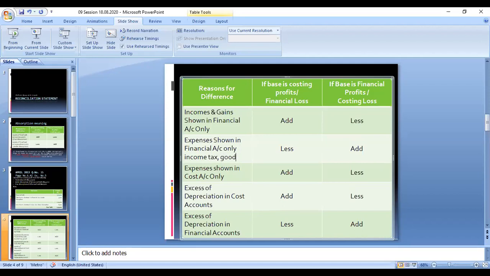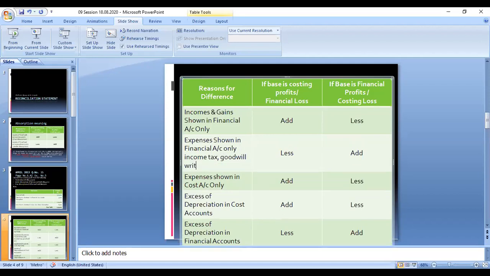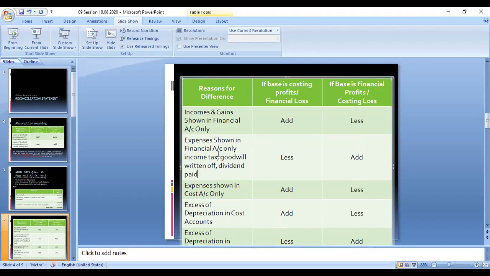These are all expenses shown only in the financial accounts. And one more thing, dividend paid. This dividend paid is also shown only in the financial accounting. So at that time there is an opposite effect.